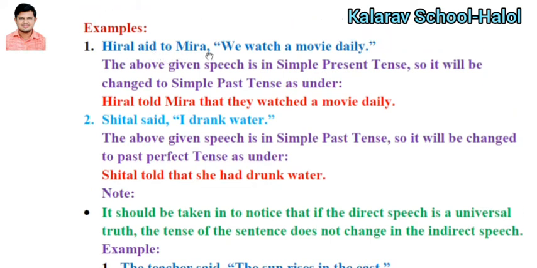Hiral said to Mira, we watch a movie daily. The above given speech is in the simple present tense. Why? We watch a movie daily means simple present tense. One thing is very important: you have to identify which tense the particular sentence is given in. That is the most important thing in direct indirect speech. If you can't identify the tense, you won't know how to transform it.